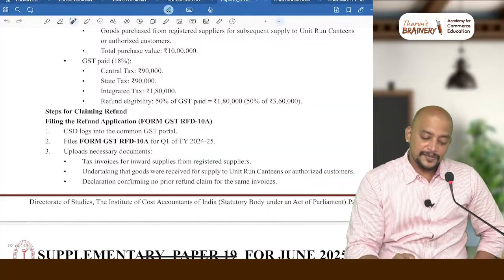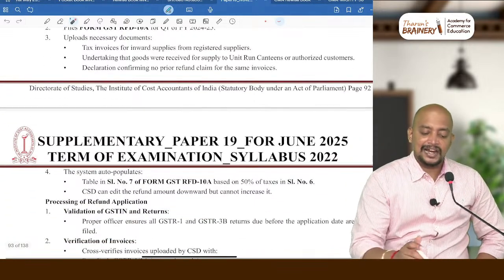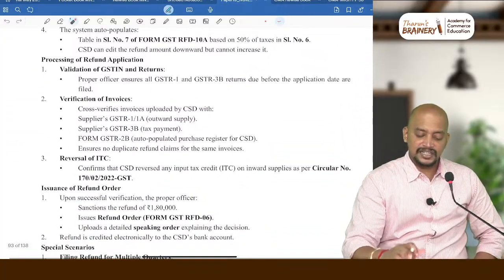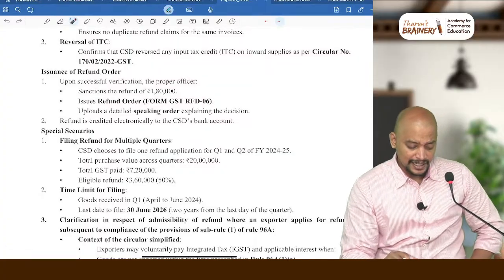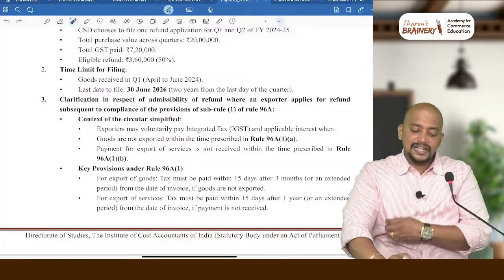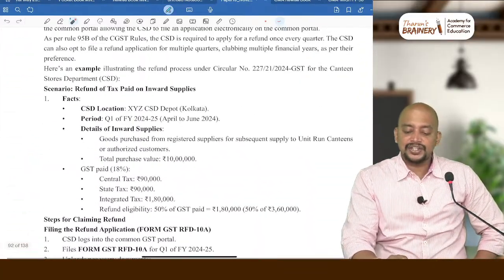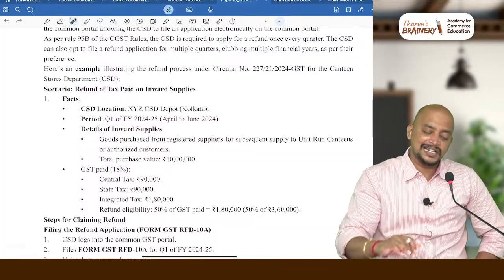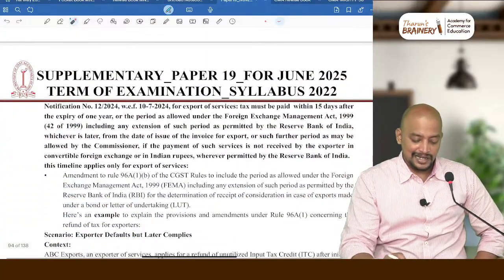Okay, then what is the step for claiming refund? RFD 10A, and they have to upload the necessary documents, and thereafter they will get the refund accordingly. Okay. Next, time limit for filing refund: they have to file the refund quarterly, within 2 years. The time limit for application of refund is 2 years from the relevant date. The relevant date is the end of the quarter for which this inward supply is made. Okay, so that much only.